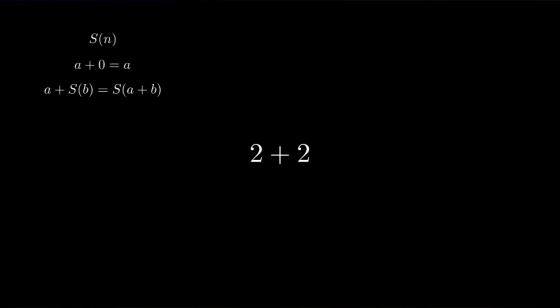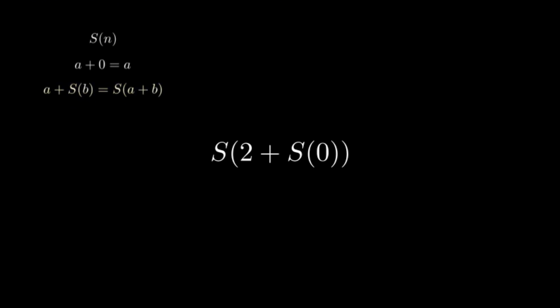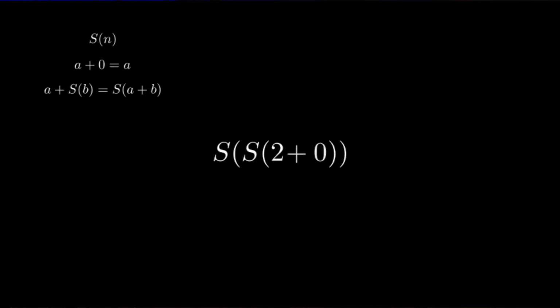But let's apply it to our example of 2 plus 2. If I have 2 plus 2, I can utilize my successor function to say that is equivalent to 2 plus the successor of 1. Utilizing our third equation, 2 plus the successor of 1 is the successor of 2 plus 1. Utilizing the successor function again, I can write 1 as the successor of 0. According to our third equation, that can be written as the successor of 2 plus 0. Anything plus 0 is itself, so now we have this nested function that says the successor of the successor of 2. The successor of 2 is 3, and the successor of 3 is 4. Therefore, 2 plus 2 equals 4.